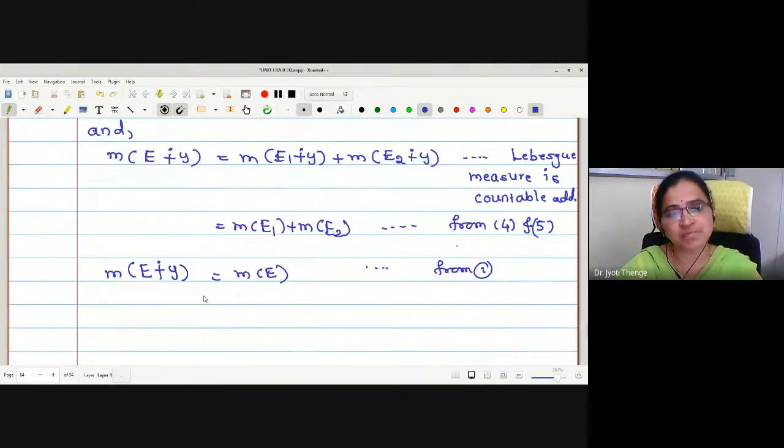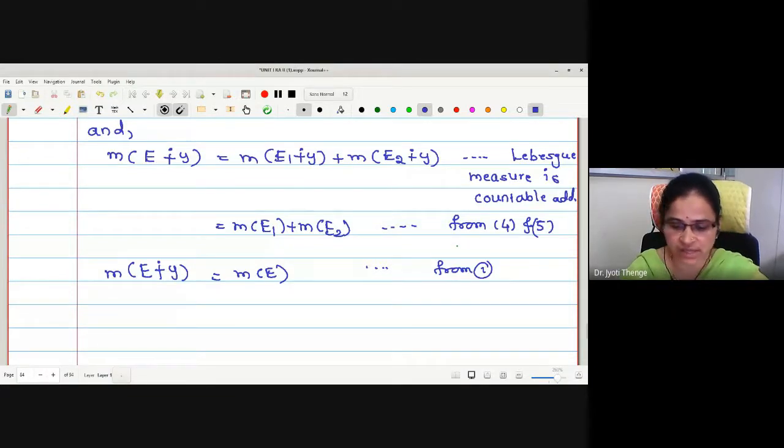Therefore, what does this imply? This measure is translation invariant. With respect to which operation? Sum modulo 1. Correct, no? With respect to sum modulo 1.